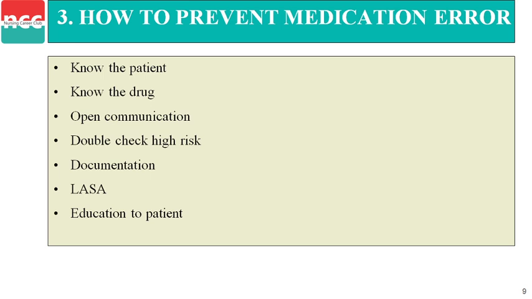Next, open communication. We have to do open communication; we should not lapse in communication. The communication should be open and free. Next, double check high risk. If there are any high risk cases, for example if the patient is sensitive to a drug and may have an adverse drug reaction, we have to communicate and double check so that the patient does not develop a severe drug reaction. Next, documentation. We have to give accurate and proper documentation in written form.